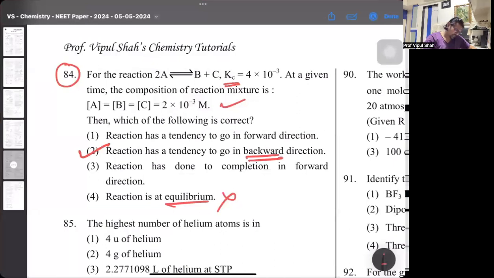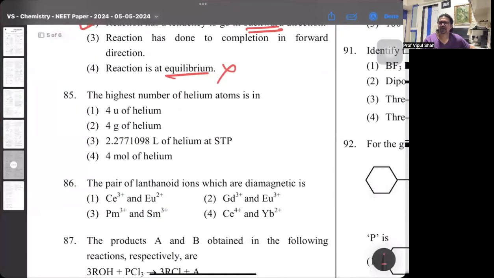All right. Then easy one, the highest number of helium atoms, if you see, that will be in 4 moles of helium, which will be 4 into Avogadro's number. All right. The next one, the pair of lanthanoid ions, which are diamagnetic. Diamagnetic, all electrons are paired. This is again from the table given in the D and F block part, where in the lanthanide series, they have given a table with respect to its oxidation states.